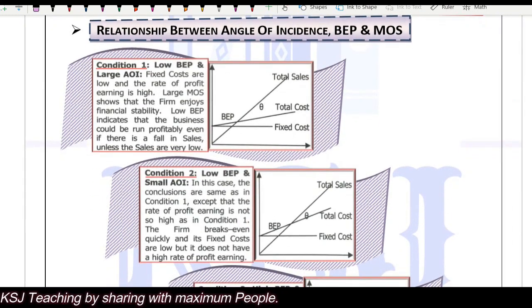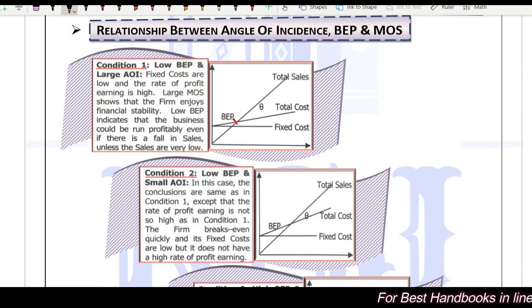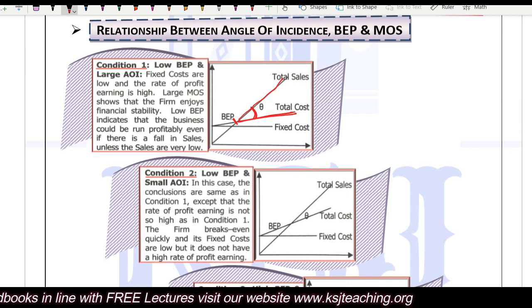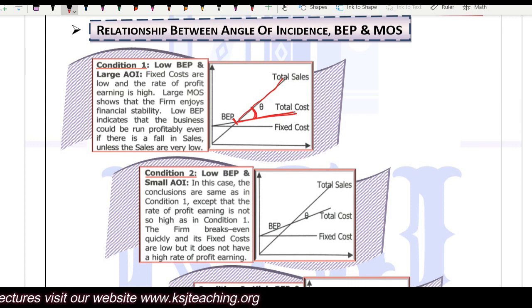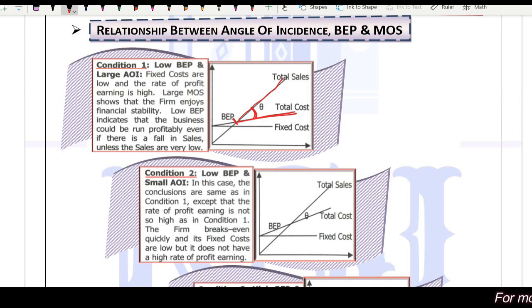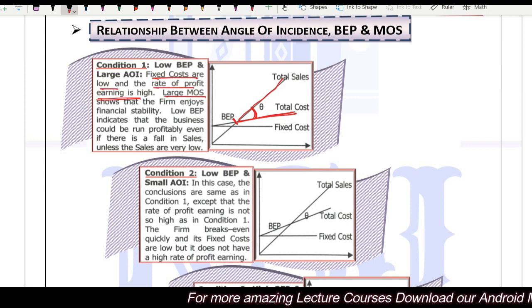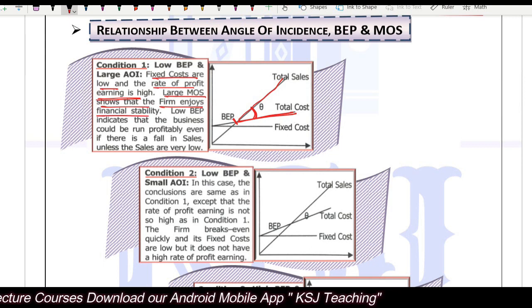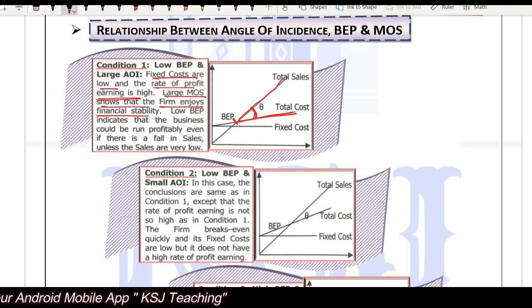Let's see the relationship. In the first case, low break-even point and large angle of incidence. This is the break-even point where the total sales line cuts the total cost line. After that, the angle between the sales line and the total cost line is the angle of incidence. Low break-even point means it is achieved at quite a lower level of sales. Quickly, we are able to cover our fixed costs. The fixed costs are low and the rate of profit earning is quite high. The large margin of safety shows that the firm enjoys financial stability. Obviously, you have sufficient margin of safety.